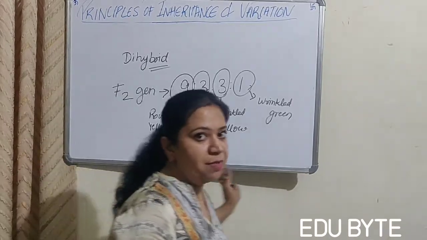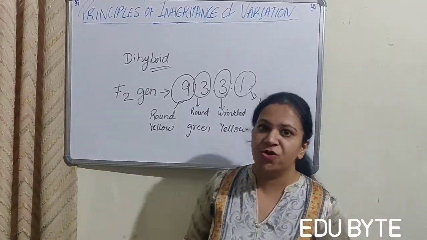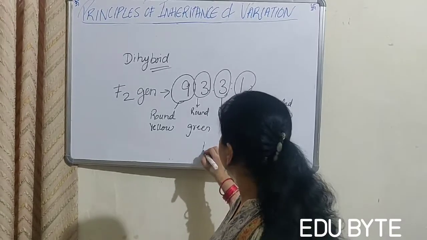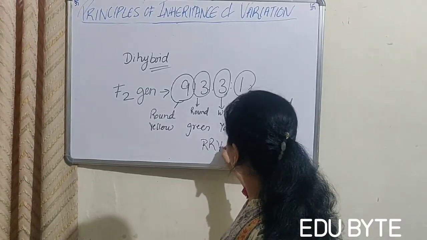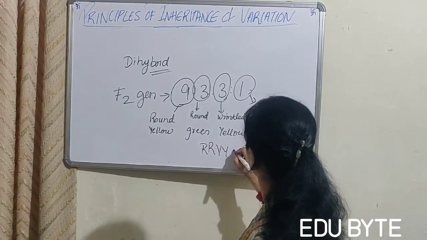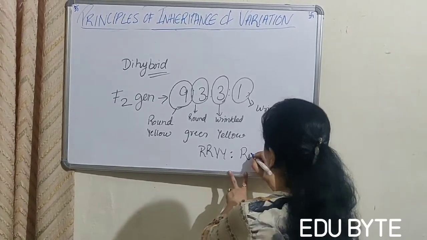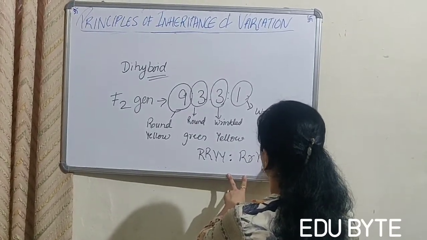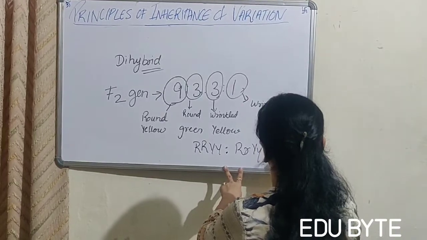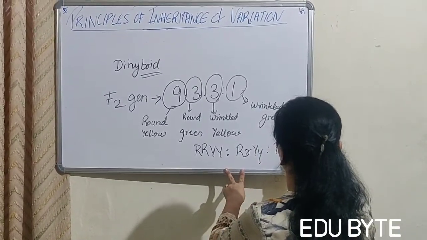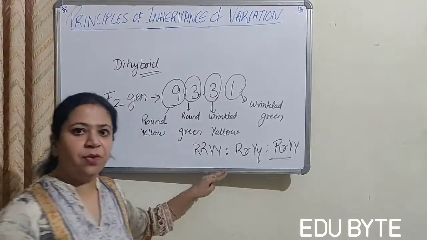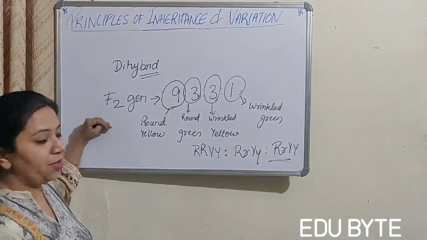The genotypic ratio is not much important in this case, but if you want to write, you can write it as this is 1, this is 2, and there are so many, you can write them, but the phenotypic ratio is important in this case.